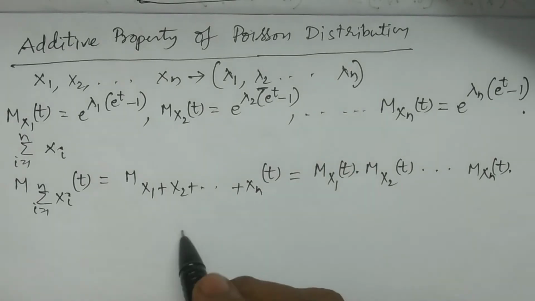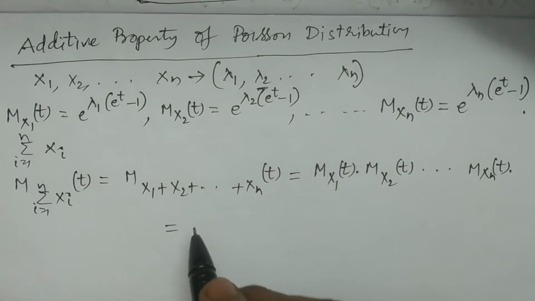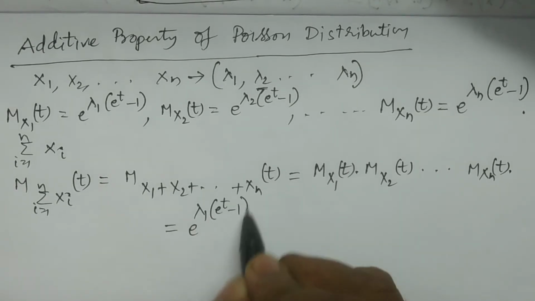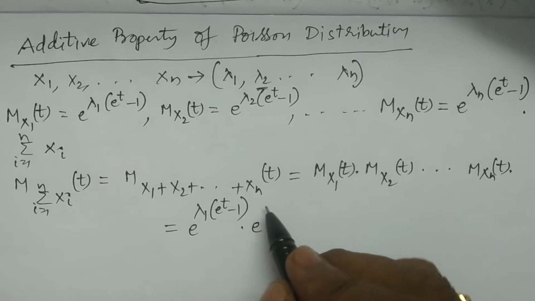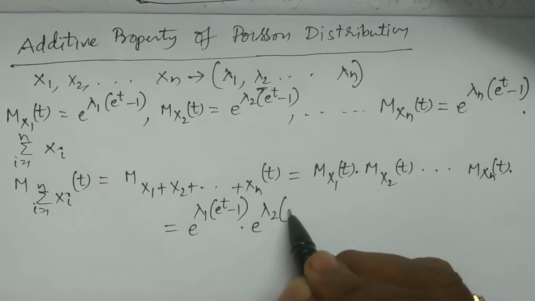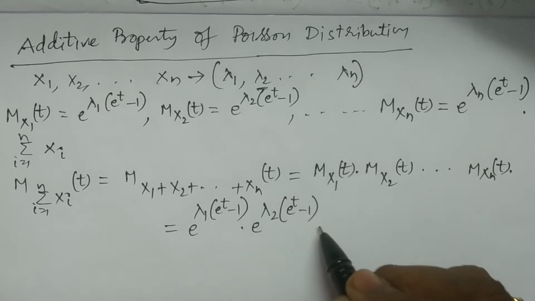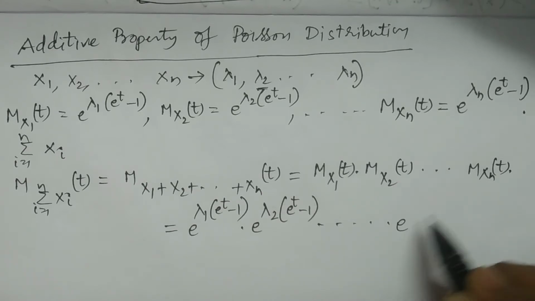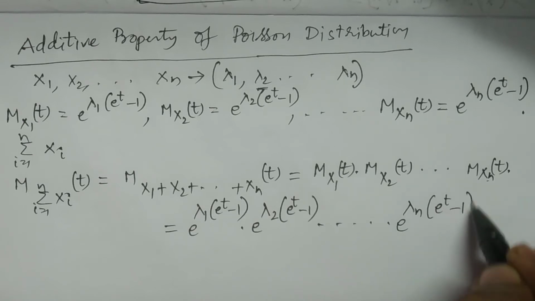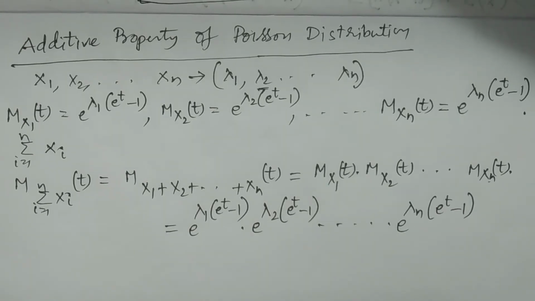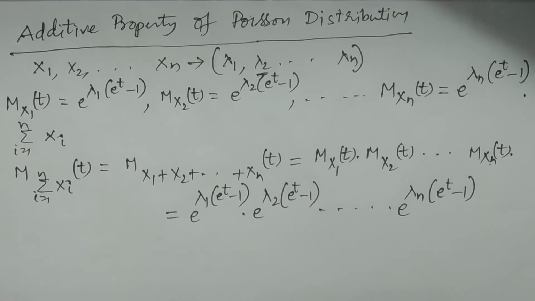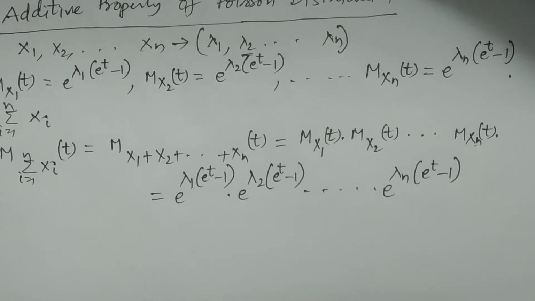What is Mx1(t)? E power lambda 1 into (e power t minus 1), into Mx2(t). What is Mx2(t)? E power lambda 2 into (e power t minus 1), and so on, multiplied by Mxn(t), which is e power lambda n into (e power t minus 1). These are the moment generating functions of the n independent random variables.